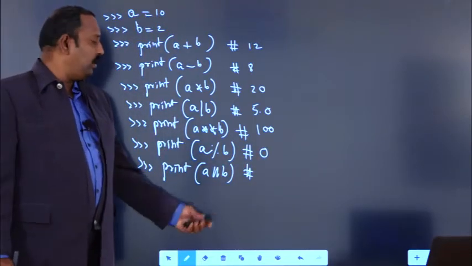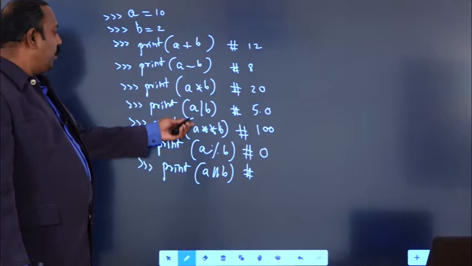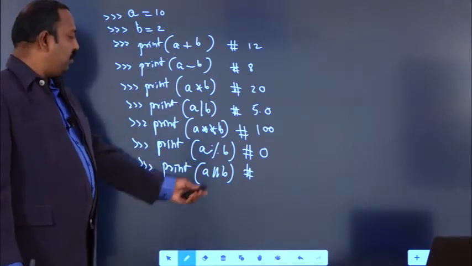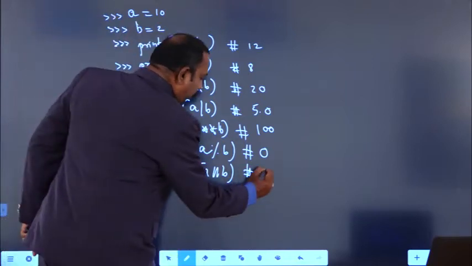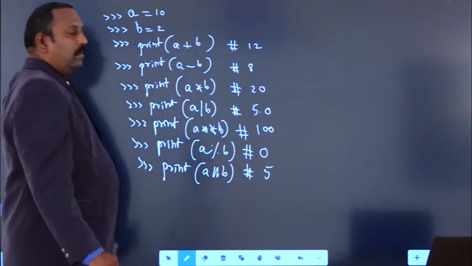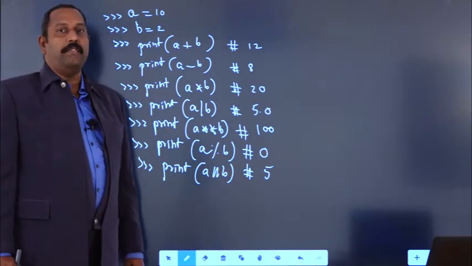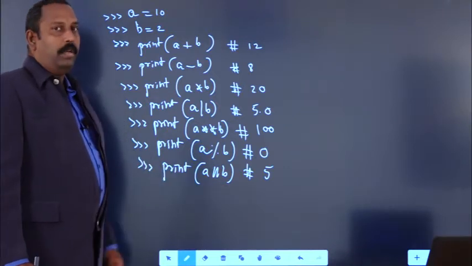A double slash b is a floor division. So a value 10, b value 2, 10 floor division 2, you will get the value 5. You get the value 5 because a is an integer and b is also an integer. That's why we got the output 5 only.